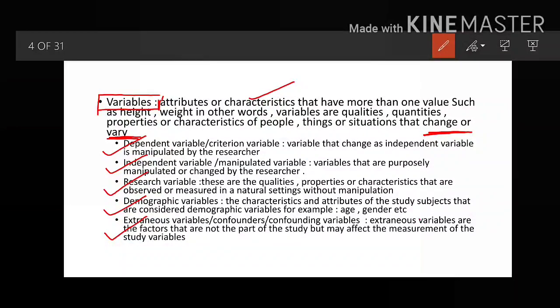Now let's take an example. For example, if you want to see the effect of any teaching method, or you want to see the effect of any video assisted teaching on the increase in the knowledge of the nursing officer. I am repeating my example. If you want to see the effect of the video assisted teaching on the nursing officer's knowledge, attitude, skills or practice, so in this, what is the dependent variable?